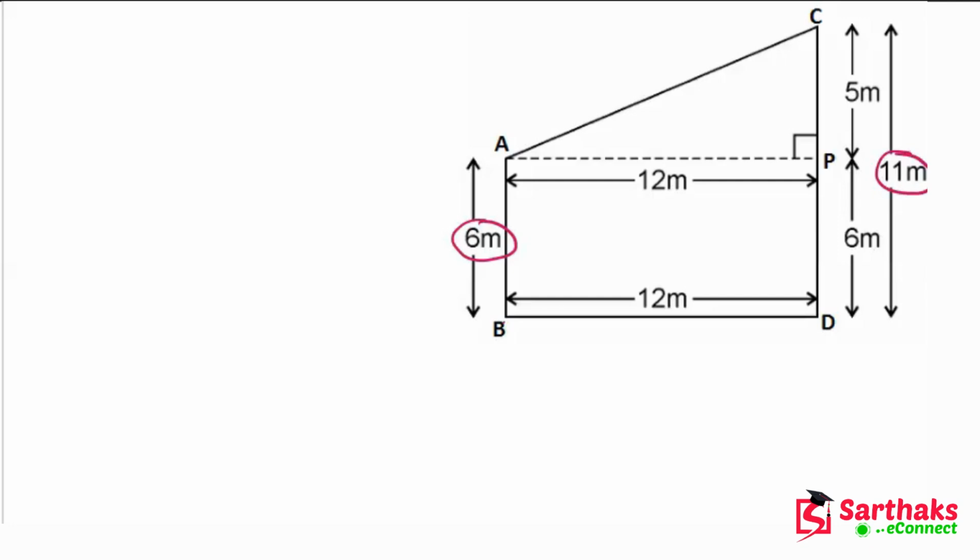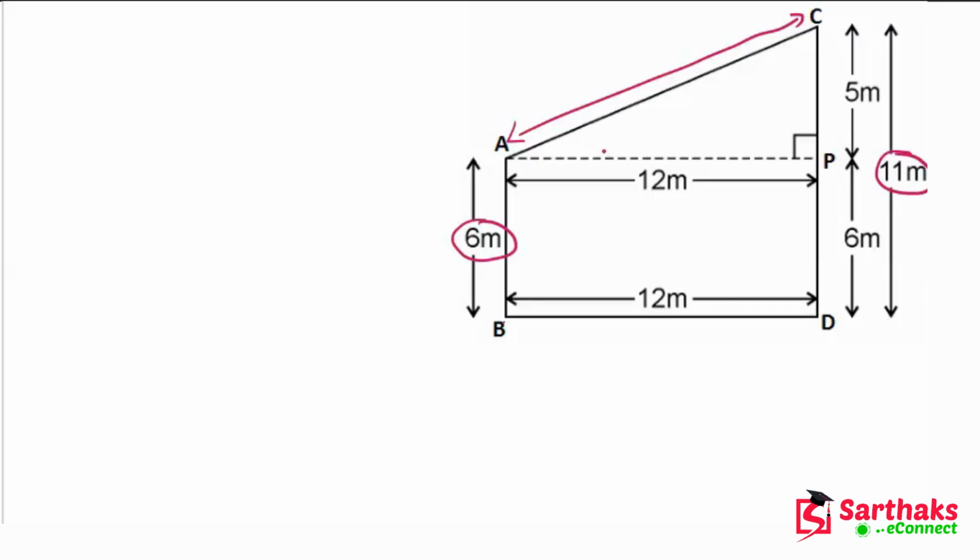Now we have to find what? We have to find the distance between their tops. It means we have to find the value of AC. So now in this case we have PD is 6 meter and CP is 11 minus 6, which is 5 meter. And we have this distance AP is 12 meter. So with the help of Pythagoras theorem, we can easily find the value of AC.